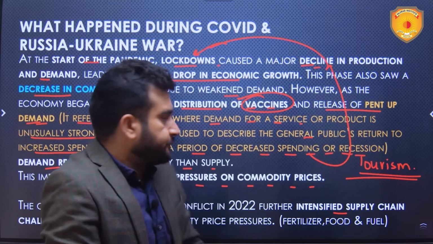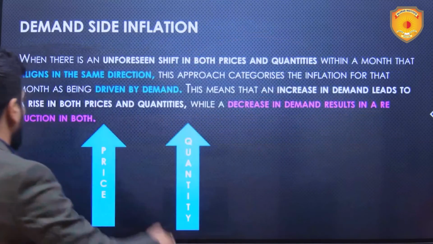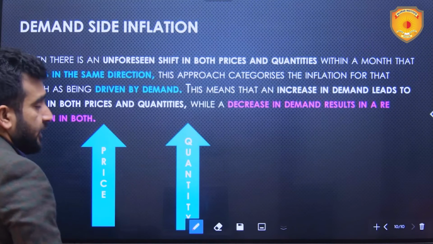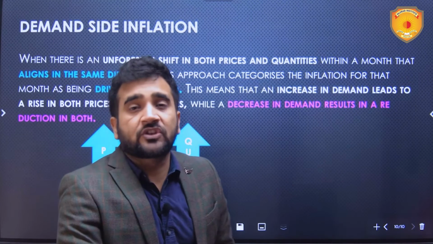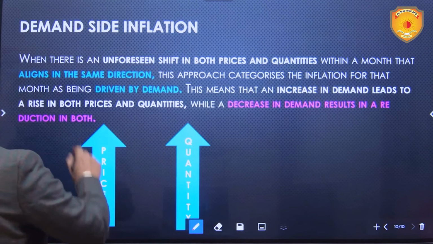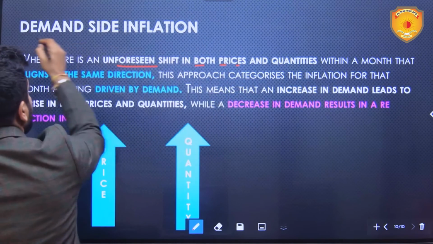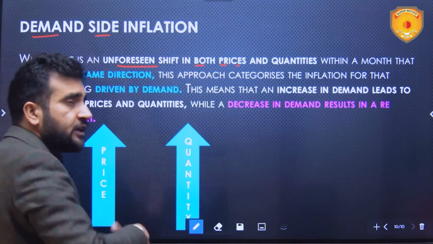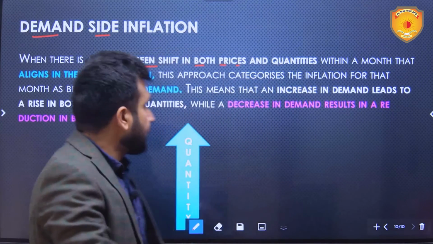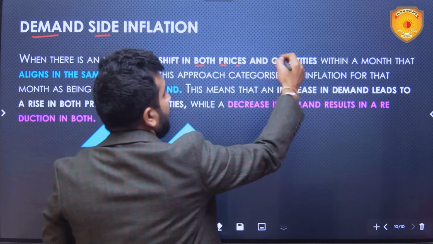So let us look into more detail about it, because this and the next slide is something where UPSC can ask questions in prelims also. So be very careful while understanding this. When there is an unforeseen shift in both prices and quantities, we are studying about demand side inflation. How we can assess that inflation is happening due to demand side. Now, when there is an unforeseen shift in both prices and quantities, quantities means production.